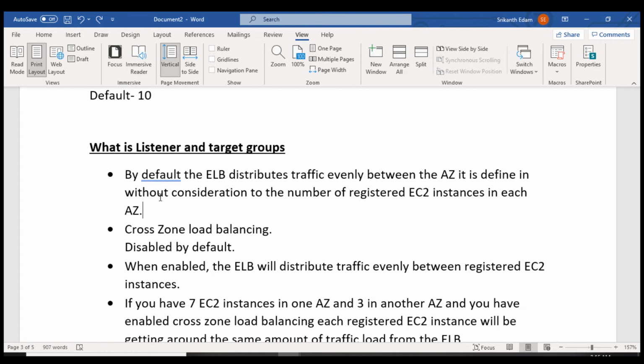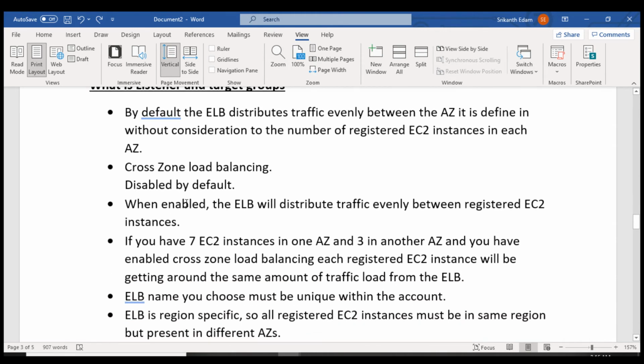But in order to avoid that, we have one more option, called cross zone load balancing. By default this setting is disabled. Once you enable it, whatever traffic is incoming, it will share the load equally depending upon the EC2 instances present in the availability zones.